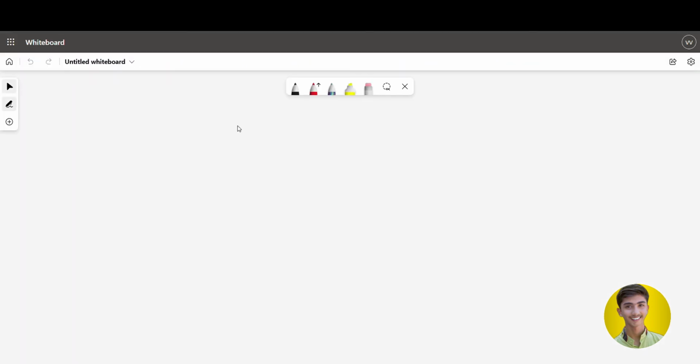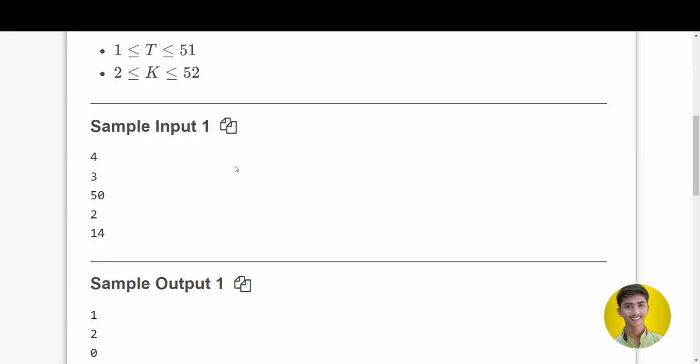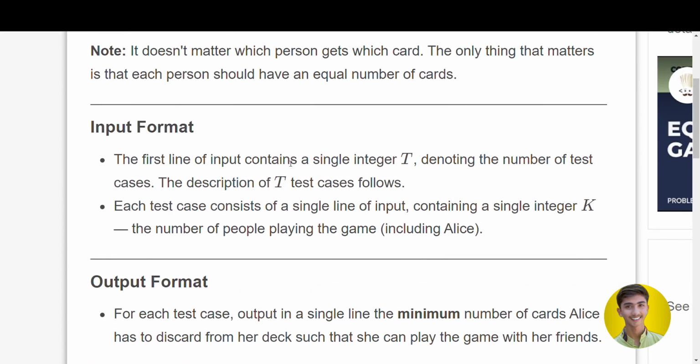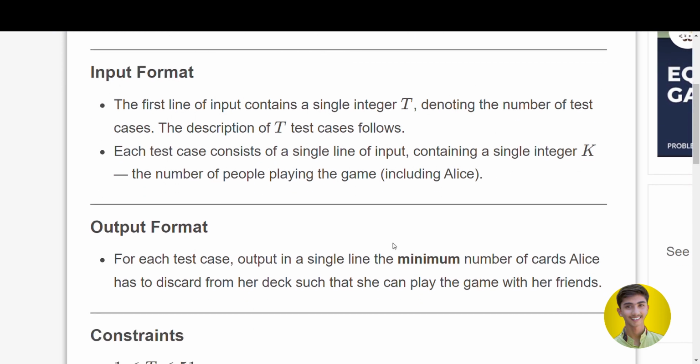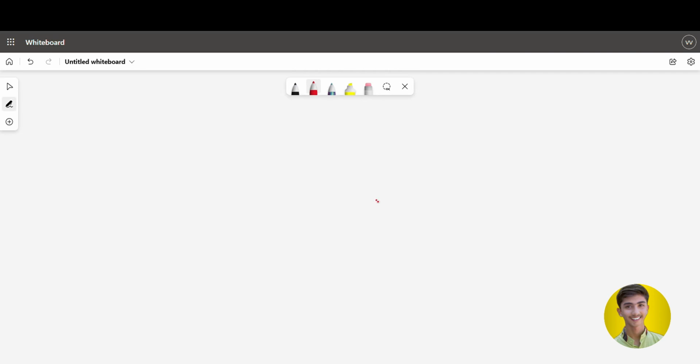For example, let's take an input like this. Here it's given that there are three players. Let us read once again. There are test cases, and each test case contains K, the number of players. So basically in the first test case we have to distribute cards among three players. We know that the deck contains 52 cards, so we just divide it by 3.